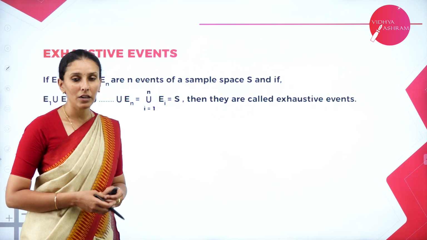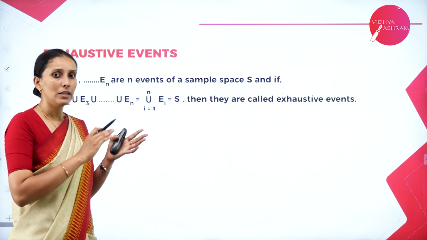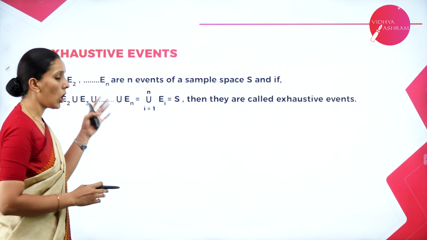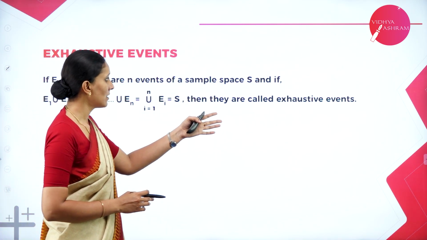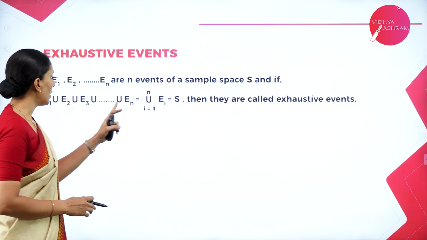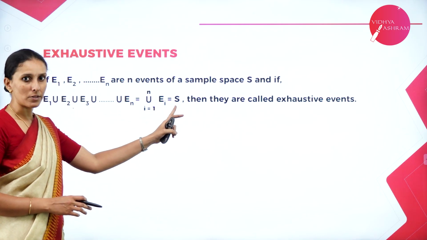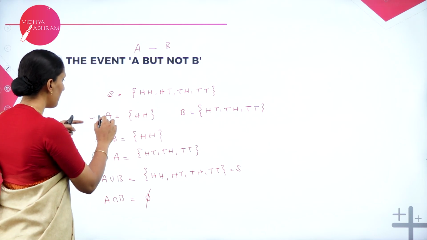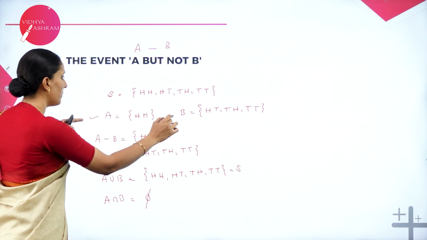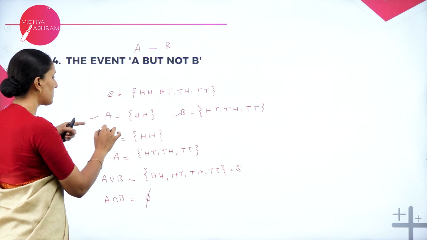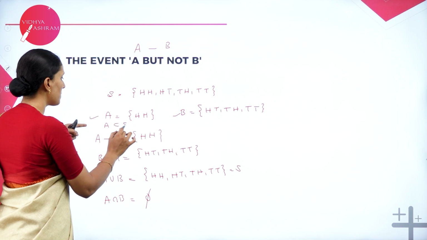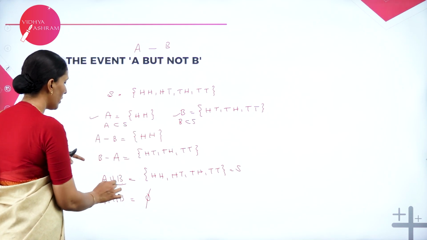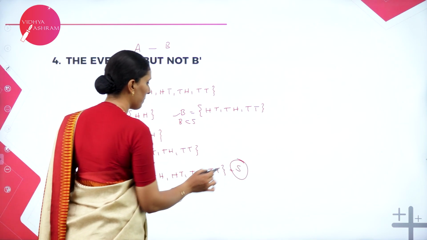Exhaustive events are many events which are subsets of a sample space. Suppose E1, E2, En are subsets of a sample space, then the union of all these events should be equal to the sample space. So consider the example which we have taken here. Let A be an event of S and B be an event of S. Obviously, A is a subset of S and B is a subset of S. And when we take A union B, that is equal to the sample space.